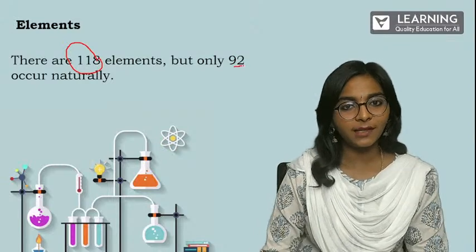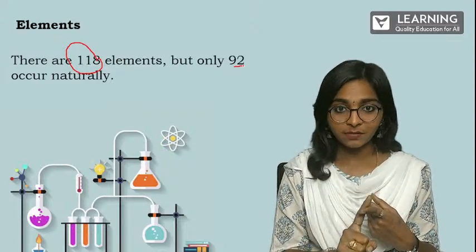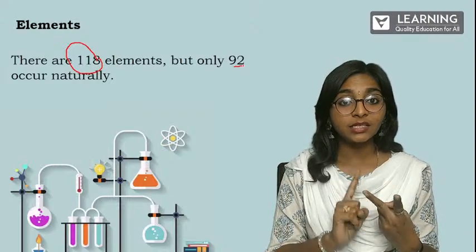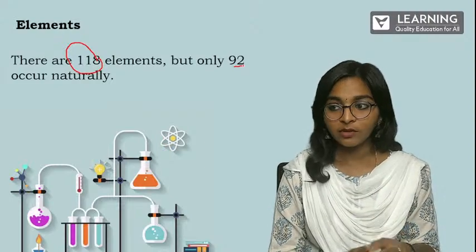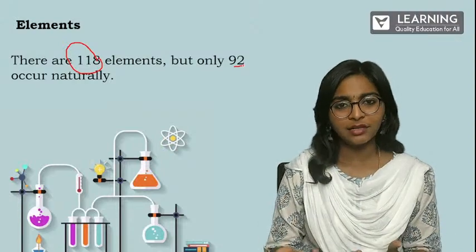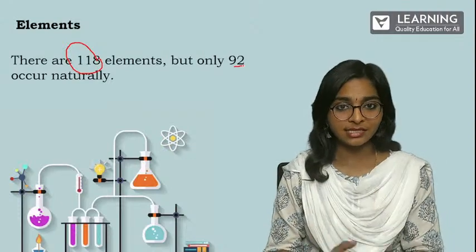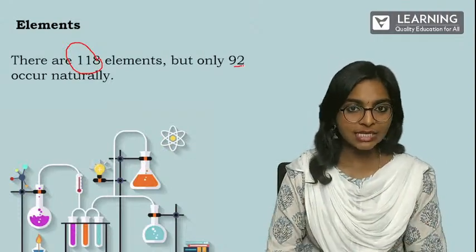So what about the remaining? They can either be unstable or be in a combined state. Fine. Only 92 of the elements occur naturally. The others are in the combined state, or they are unstable, or even man is synthesizing them.